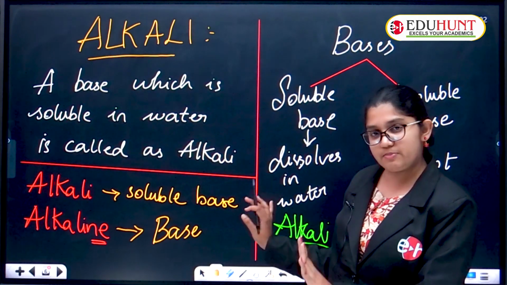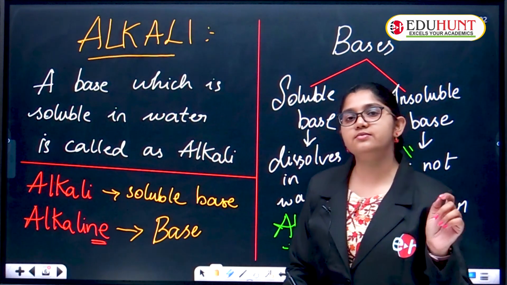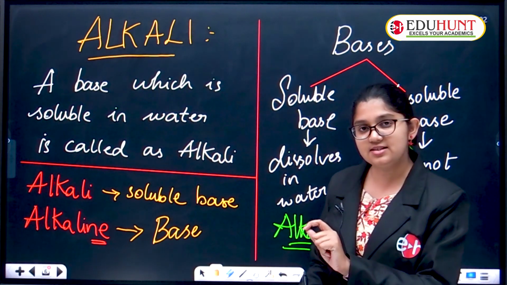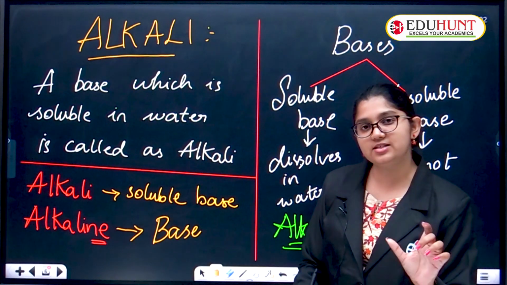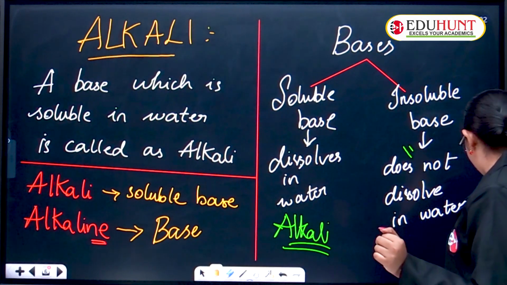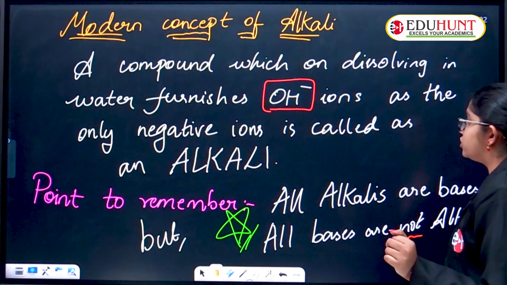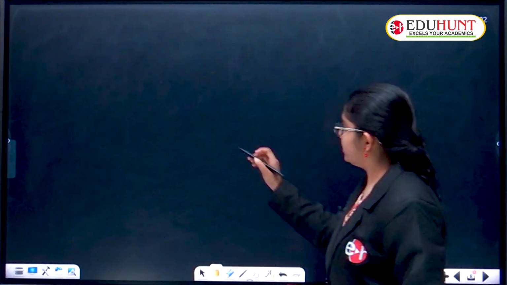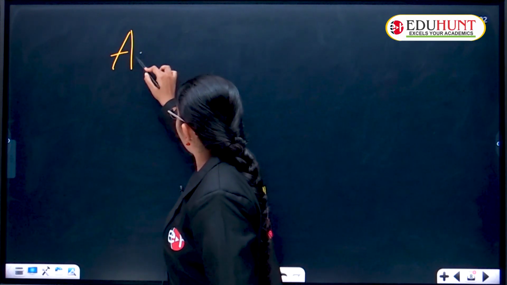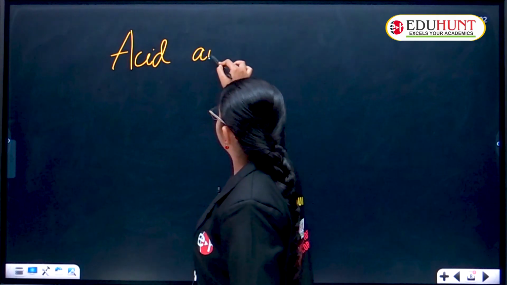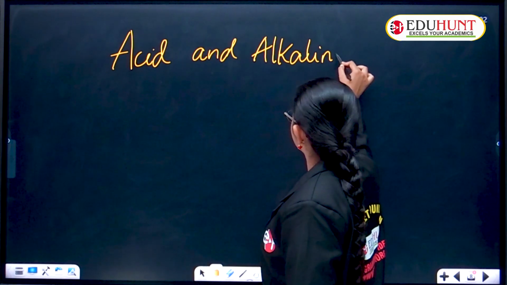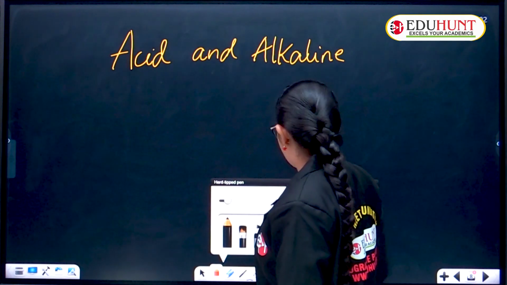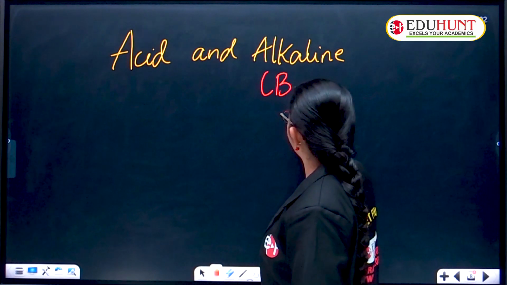This is a base, that's it. If there is a reference to acid and alkaline, that means acid and base. An alkaline solution means a basic solution. There should be no confusion regarding this. If some books write acid and alkaline, here alkaline means nothing but base.